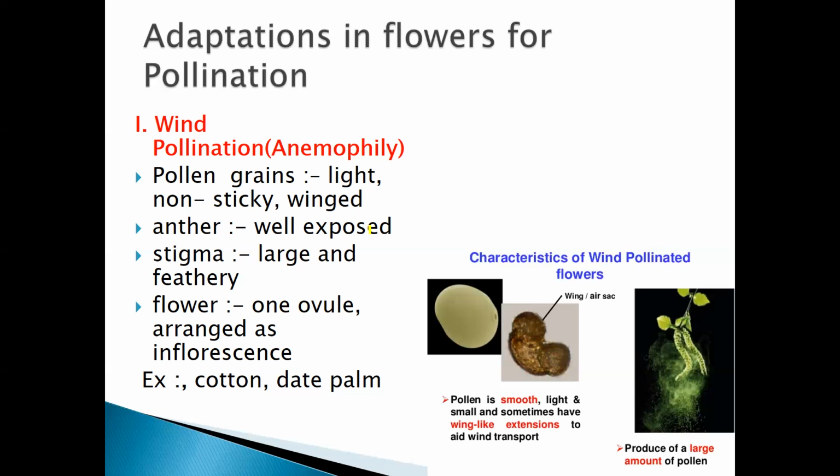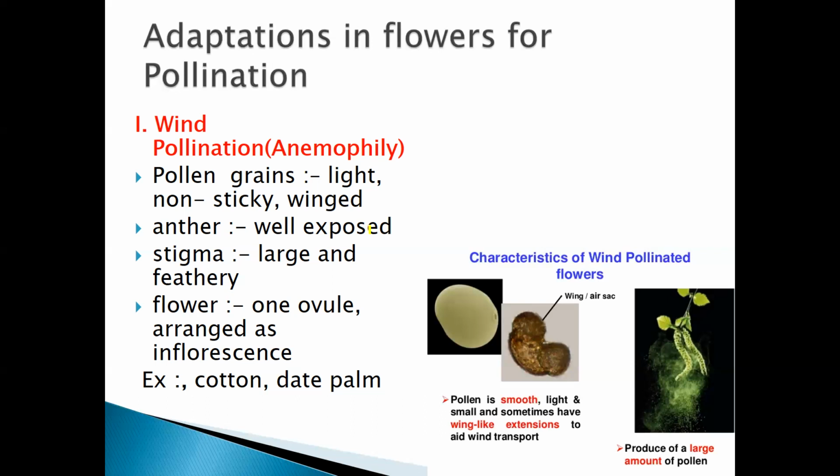So there are chances of losing the pollen grains while they are being transferred by wind, because somewhere pollen grains go and sit on some of the surfaces and all. So there are so many chances where there can be loss of the pollen grains.